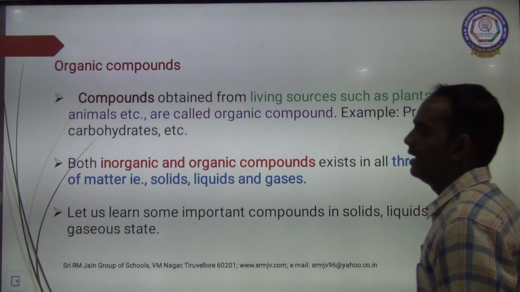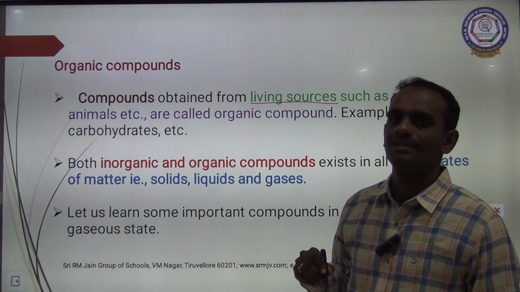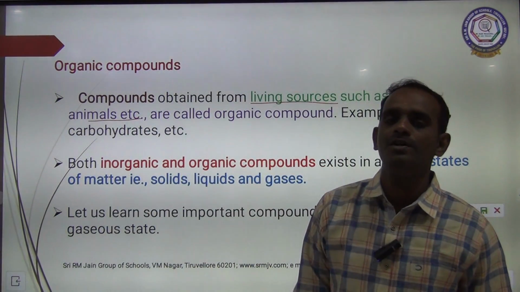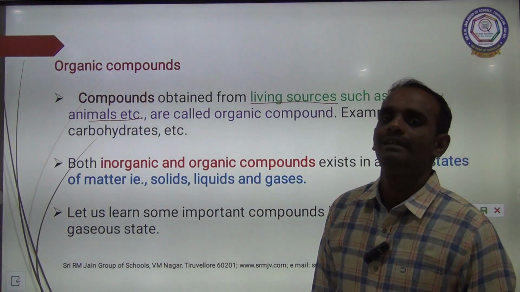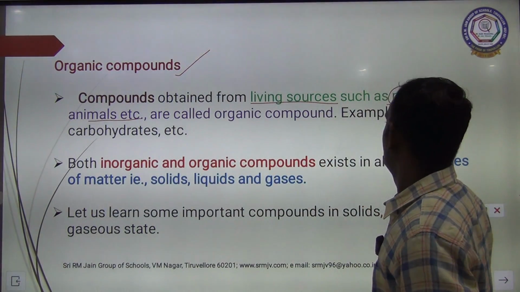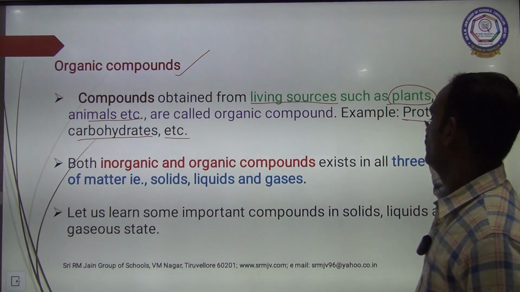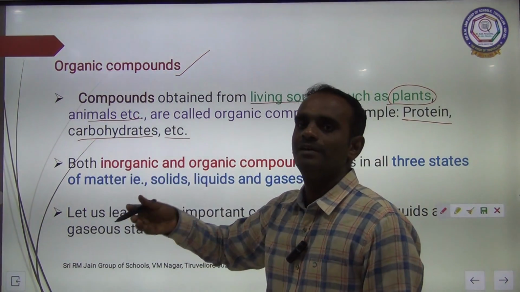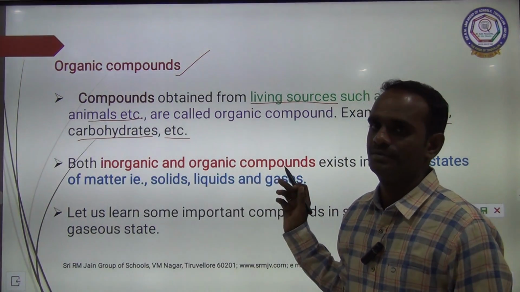Next, organic compounds. Compounds which are obtained from living sources. Living source means plants, animals, etc. If a compound is obtained from a living source such as plants and animals, it is said to be an organic compound. Examples are proteins, carbohydrates, etc. Carbohydrate means it is made up of carbon, hydrogen and oxygen. Okay, all are organic compounds.